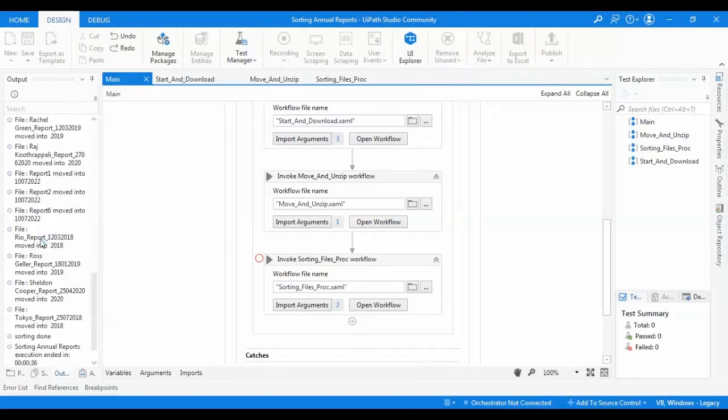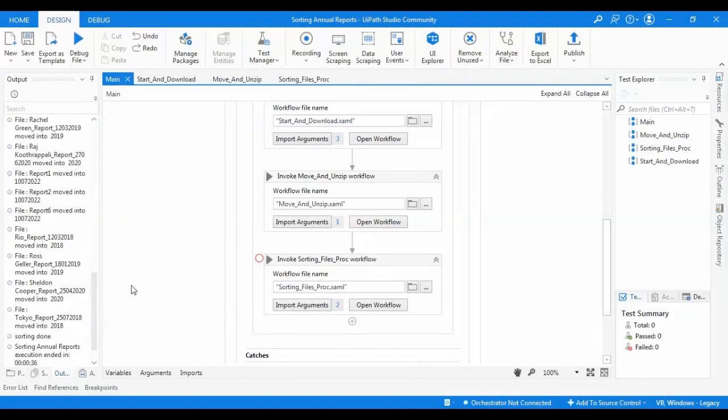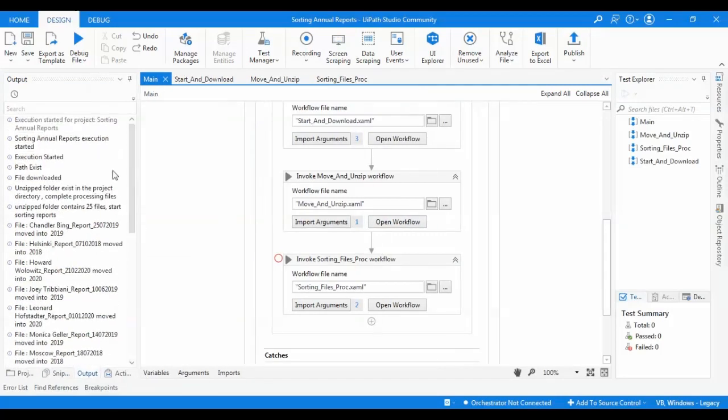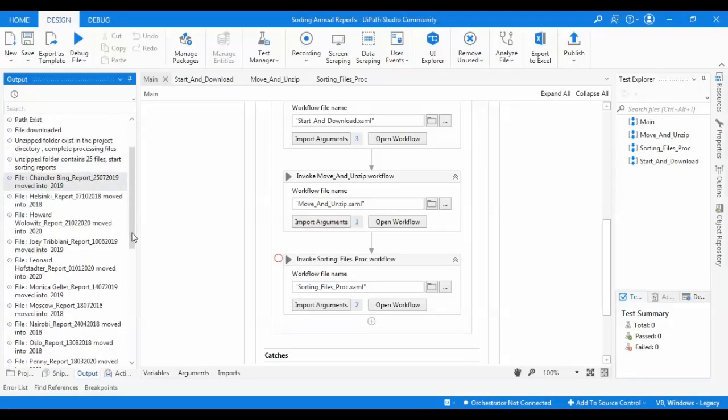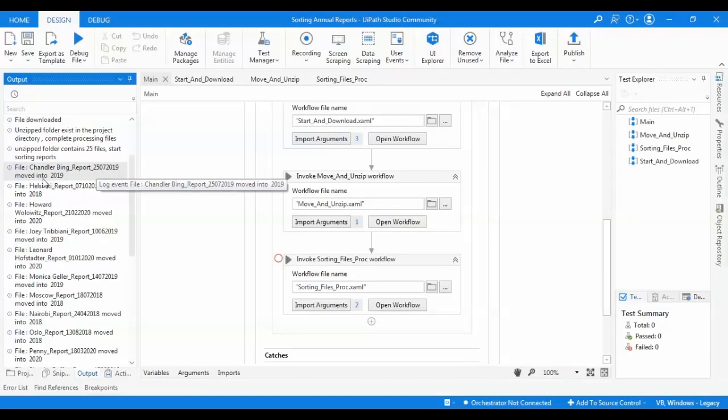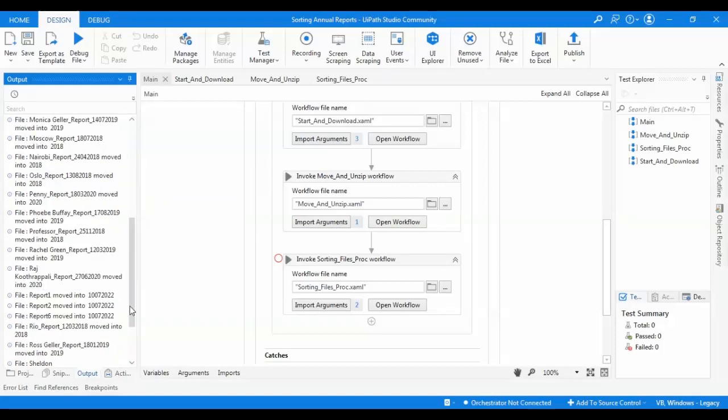I'm watching the output. So the process is completed, and I have the output here. It started by getting the path exists of the downloads folder, and I have a log message, path exists. Then I have the file downloaded and unzipped correctly, and then all the files, with which file name and where it moved to. For example, the first file, which contains 2019, moved to this folder. This is all the output.